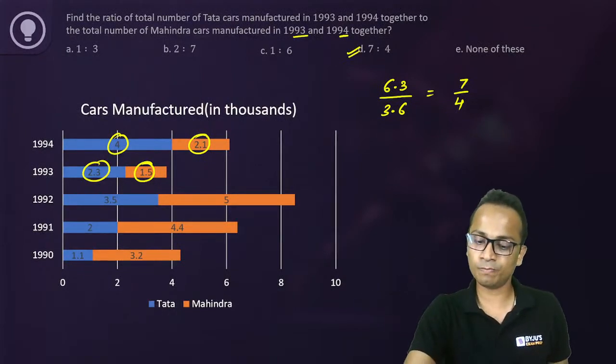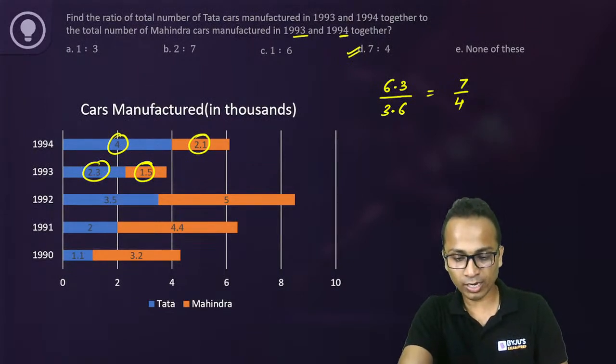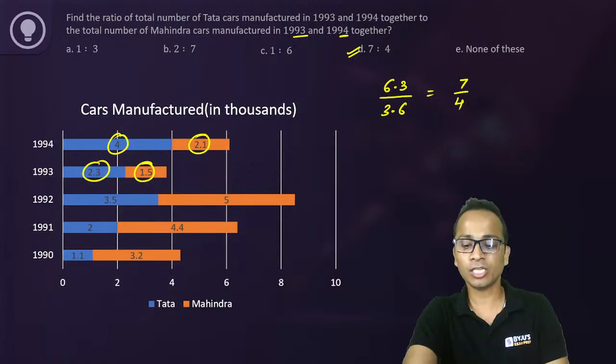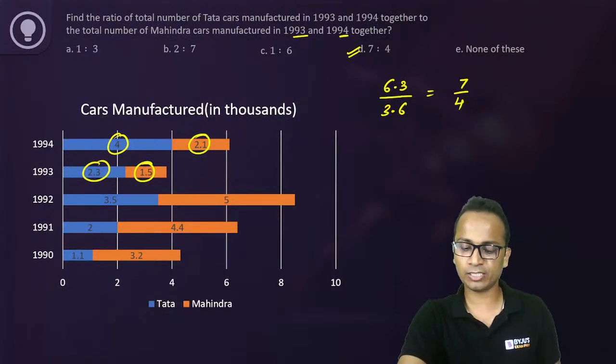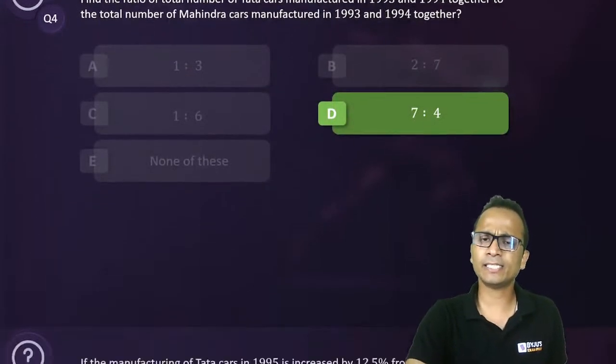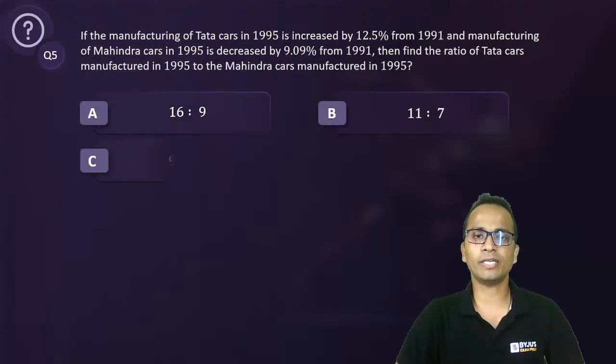Prajwal, where are you? You are not posting your answers. Rakshit, come on. Videep, Neha, post your answers. Solve all these questions. Other students who are also there in this session, requesting all of you to post your answers. Okay, participate in this session. So the correct answer, yes, it is 7:4. Let's move on to the next one.